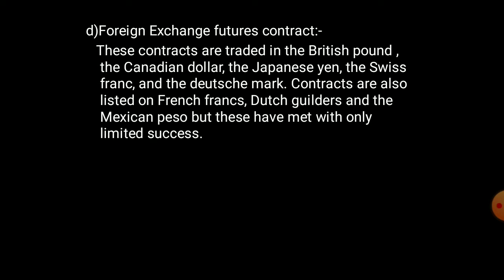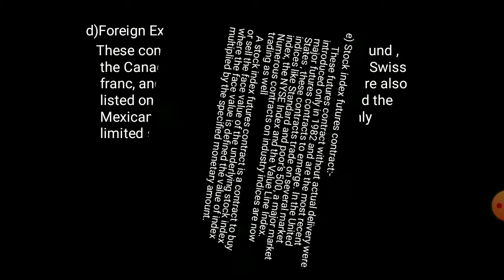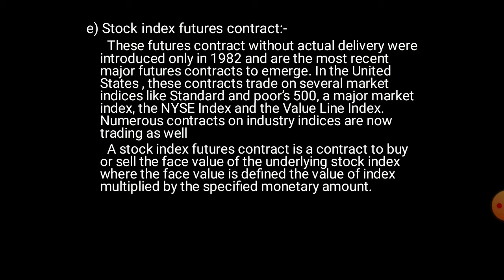D. Foreign exchange future contract. These contracts are traded in the British pound, the Canadian dollar, the Japanese yen, the Swiss franc, and the Dutch mark. Contracts are also listed on French francs, Dutch guilders, and the Mexican peso, but these have met with only limited success. E. Stock index future contract.